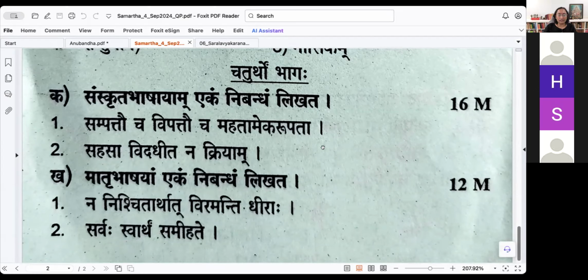The next one is Matrabhashayam. You can write in English or Tamil. I think most of you have given English only. So you can write it in English. Or you can write that also in Sanskrit. Up to you. Okay? Yeah. I think we've covered most of it.